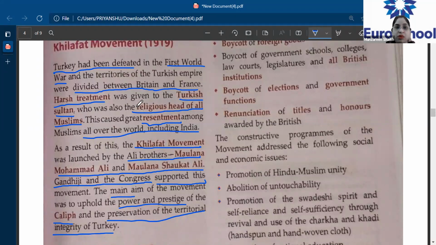Okay, why did he get support? I think there's an audio connectivity issue with Aditya. Can any other student continue? Yes, Priyanshu, can you continue, please?